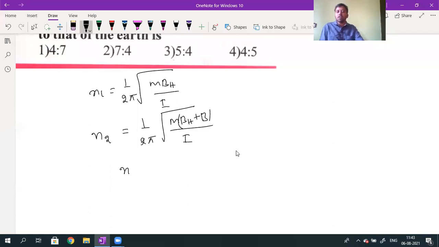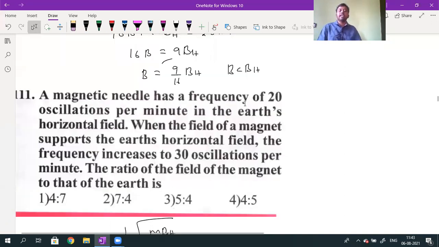What is the ratio of n1 by n2? The n1 by n2 ratio will be root over BH divided by BH plus B. What are the given values? The n1 value is 20 and the n2 value is 30.